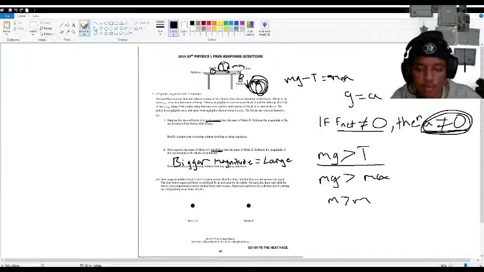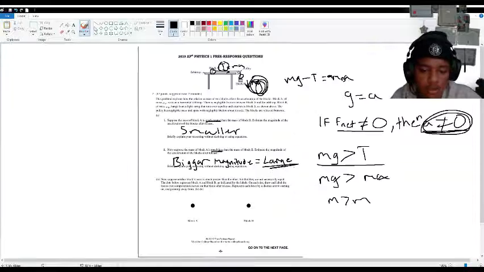So essentially, this one is smaller since tension is holding block B back, but this one is larger since block A is not holding block B back. Block B is much larger than block A, so it'll have so much less force holding it back, which will allow it to accelerate continuously at the rate that it'd like in order to move block A, and to accelerate block A at a much larger magnitude. Sorry if that was a little confusing.